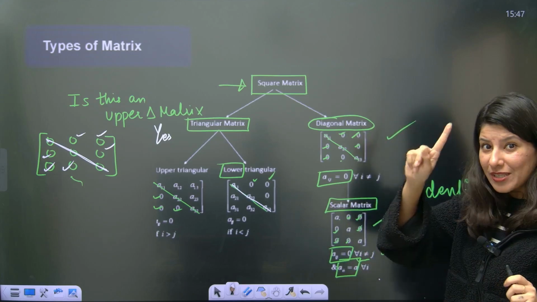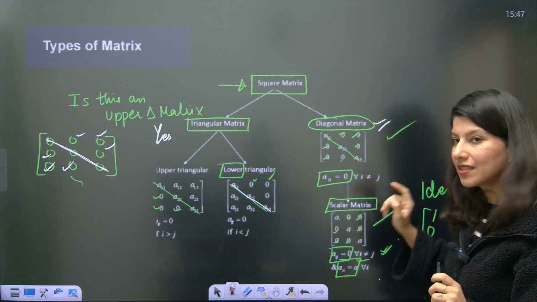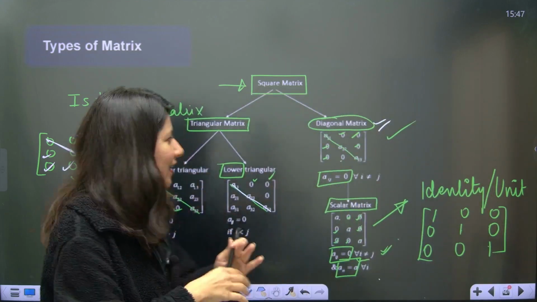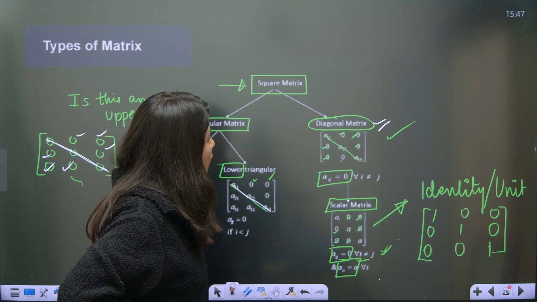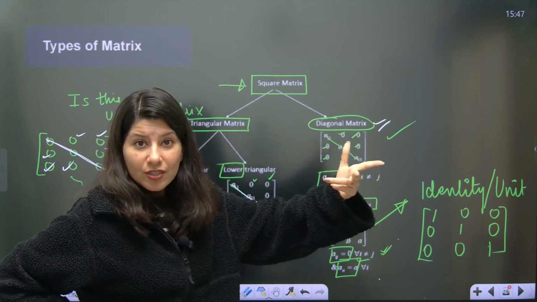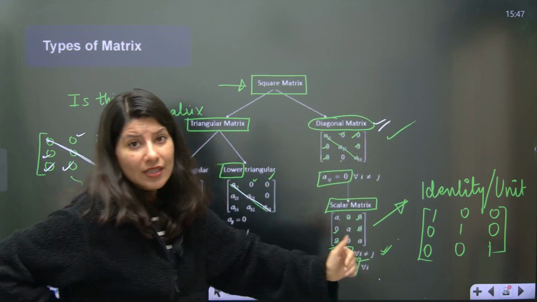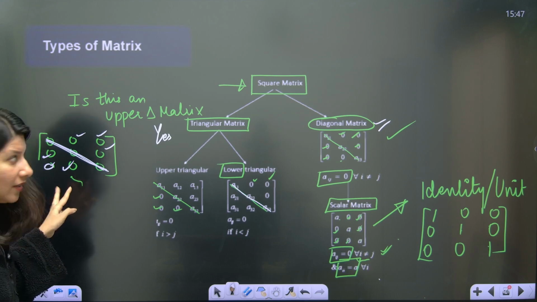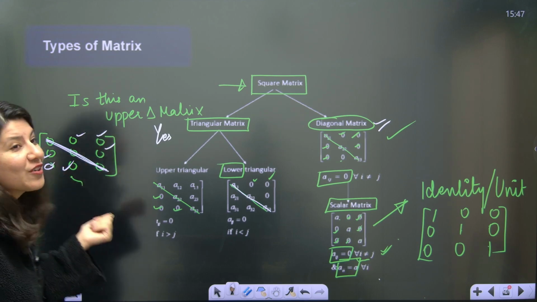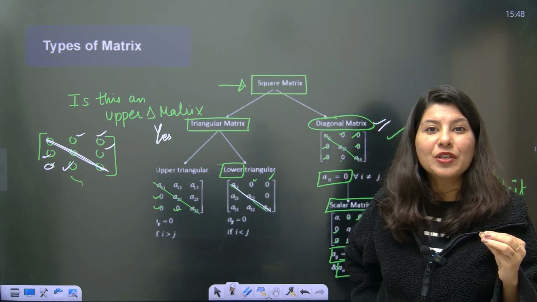One more question. Is that matrix a diagonal matrix? So ma'am, let me just rewind and listen. You told us in a diagonal matrix, non-diagonal elements should be 0. You didn't tell us what should happen with the diagonal. So just remove the diagonal and then check. Everything else is 0, right? We don't care about the diagonal. So this is a diagonal matrix as well. Are you getting my point? So this is the point of confusion.